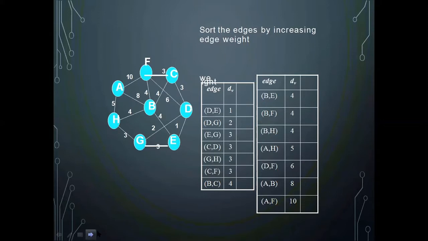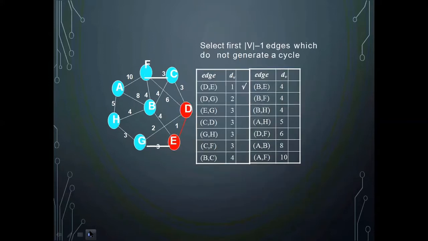So can I add DE to the existing graph? I am starting the minimum spanning tree construction. So I am now only checking with respect to the red color. So D and E I have added. It is not making a cycle. So I just included that edge with the minimum weight. Next minimum weight I should process, that is DG.